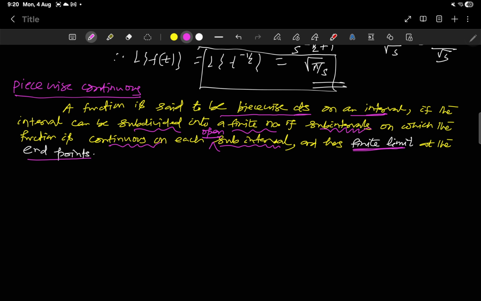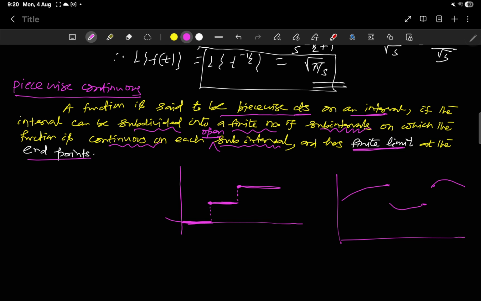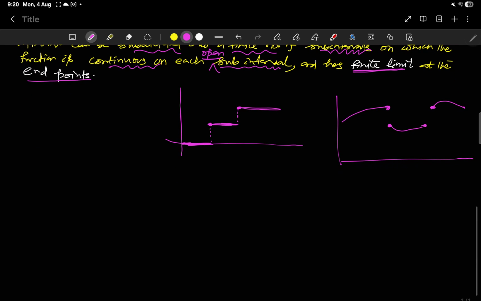For example, suppose I have a function like this, the greatest integer function. You see, the function is continuous here and there is a jump here. Again continuous and a jump. This is an example of a piecewise continuous function. Here we have a jump and here we have a jump. So the function is piecewise continuous like this. However, at this jump point, it should not be infinity. So this is the definition of a piecewise continuous function.